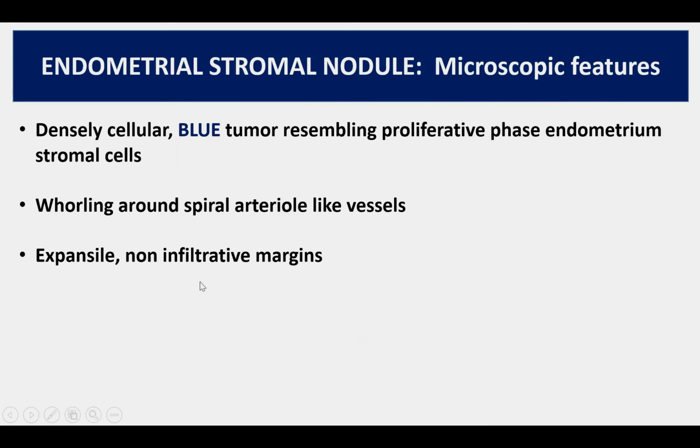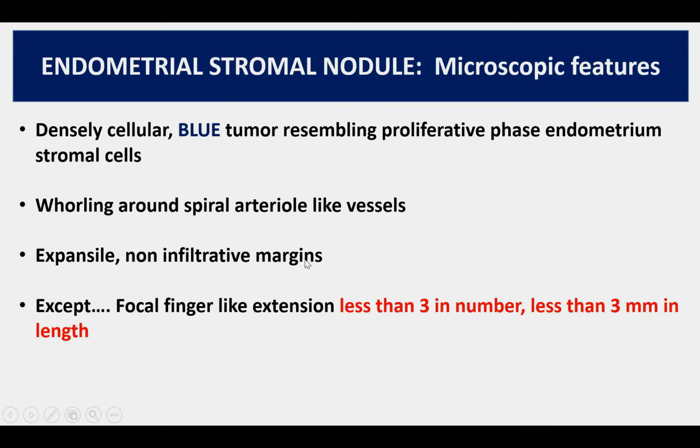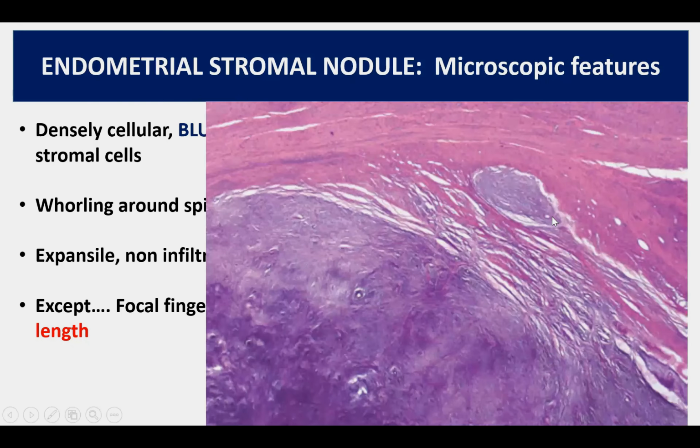The tumor commonly has expansile and non-infiltrative margins. This is the gross appearance of the tumor, how it's expanding into or pushing into the myometrium, but not infiltrating into it. But there is an exception to this. We may see some finger-like extensions, but they have to be less than 3 in number and less than 3 millimeters in length for us to still call it endometrial stromal nodule and not a sarcoma. So this is one single finger-like extension. Up to 3 of them and 3 millimeters in length are allowed.